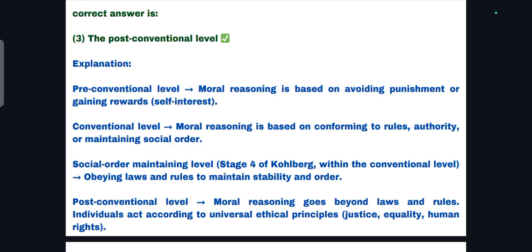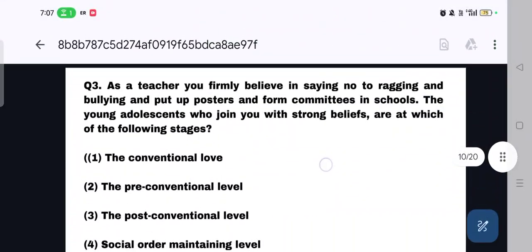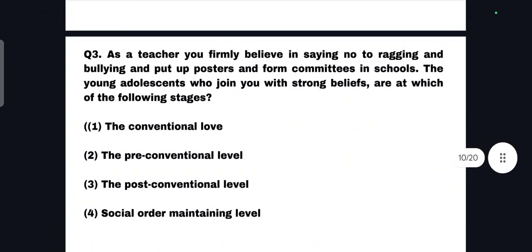So Kohlberg theory is very important. The stages of the Kohlberg theory are important, and for each stage, the explanation related to the features of each stage is also important. So the questions come in a format, not in the direct form, as is clear from these two questions. These two questions are actually related to Kohlberg theory of development, but here the questions are asked on the basis of statements, and not as a direct question.